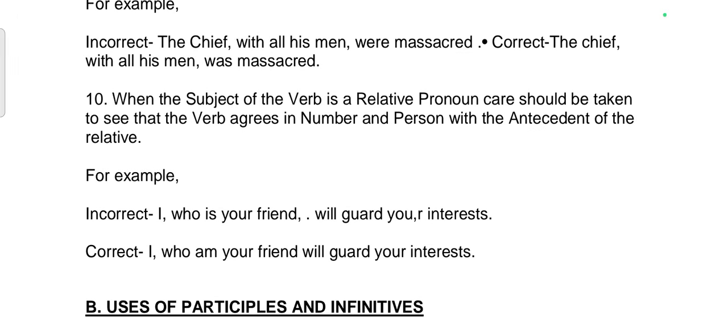Tenth rule: when the subject of the verb is a relative pronoun, care should be taken to see that the verb agrees in number and person with the antecedent of the relative. For example, incorrect sentence: I, who is your friend, will guard your interest. Correct: I, who am your friend, will guard your interest.